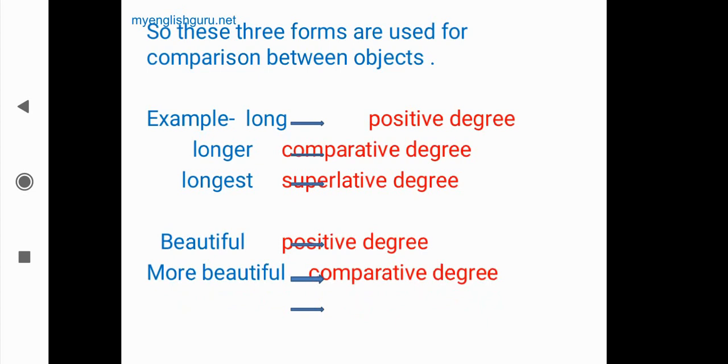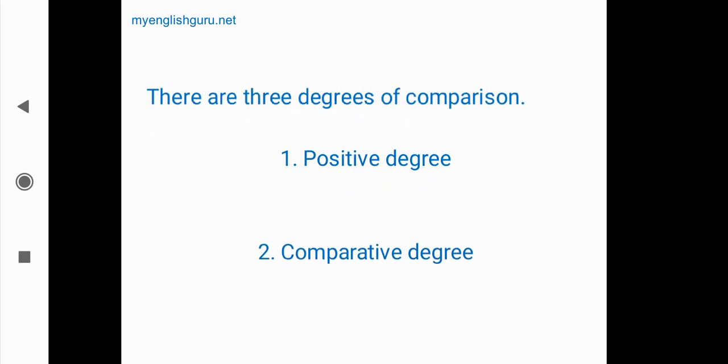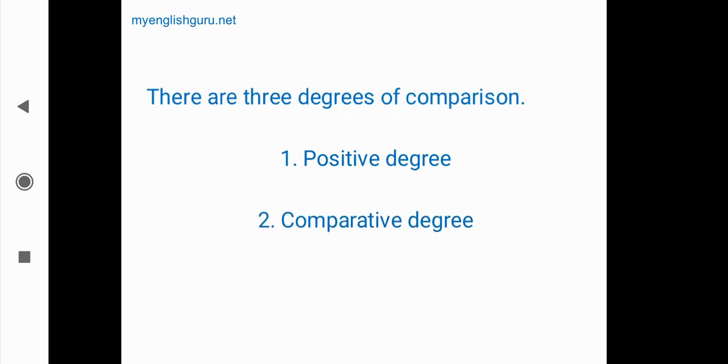More beautiful, this is comparative degree. And most beautiful, this is superlative degree, or of the highest quality. By those examples we can understand that there are three degrees of comparison. Okay, which are those? One, positive degree, second, comparative degree, and the third one is superlative degree.